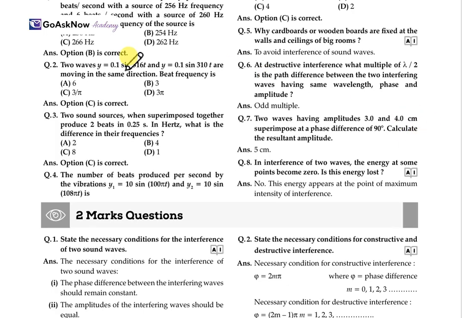These are very common, like two waves y is equal to this and y is equal to this, and we find the beat frequency with the formula. When you substitute it, we get the value of beat frequency, which is equal to 3 by pi.